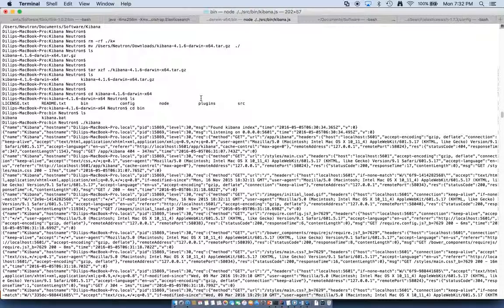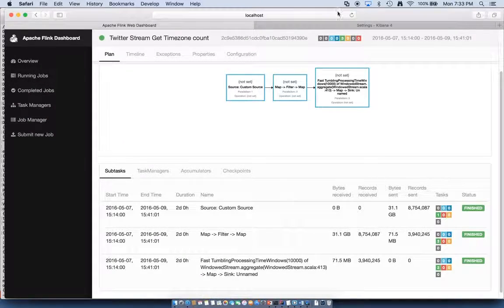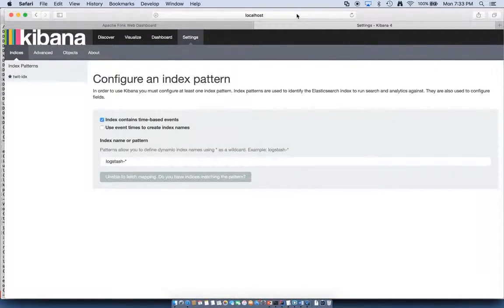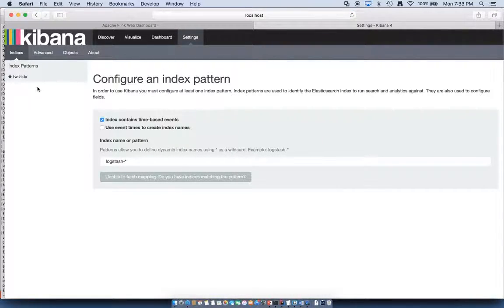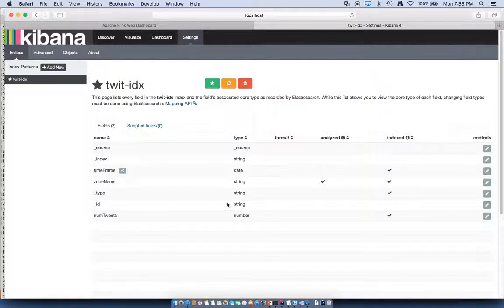Kibana is similarly started by extracting the tar file and starting the Kibana engine from the bin directory. Once Kibana is running, we can access Kibana by going to the URL. The URL for Kibana is available at port 5601, and the following shows the settings for twit-idx, which was already configured. Please note the details for configuring Kibana for twit-idx are available in the project report. The following shows the mapping that is also present in the project report.